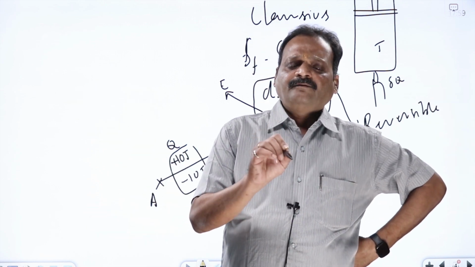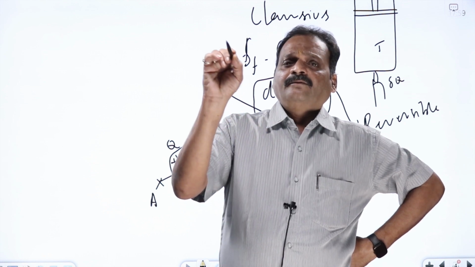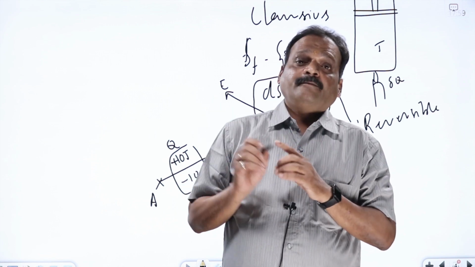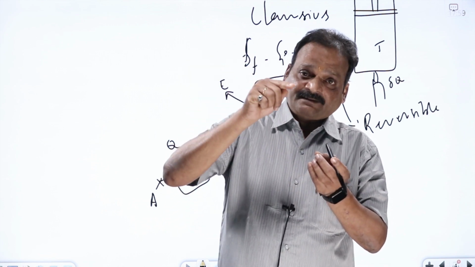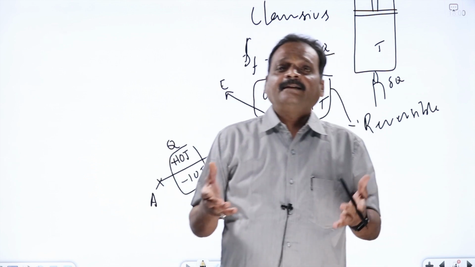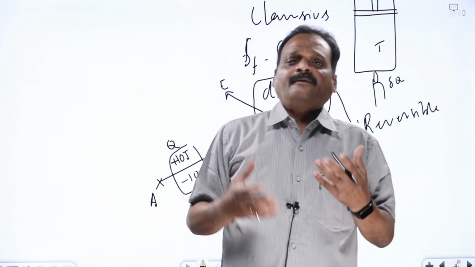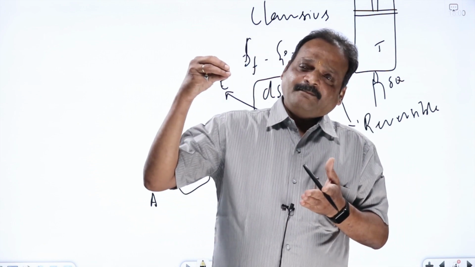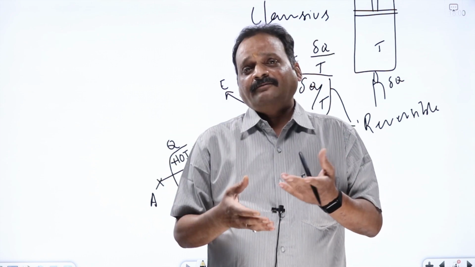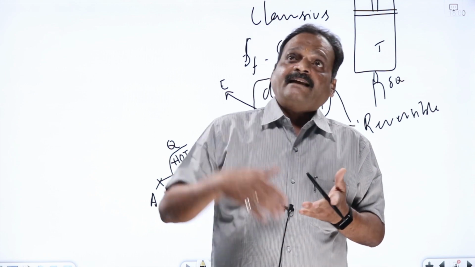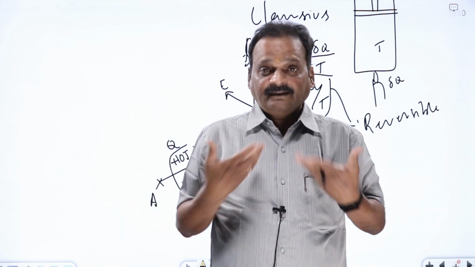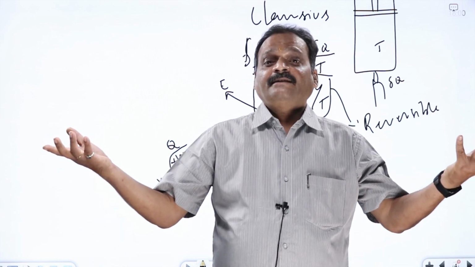Suppose from the ground floor, you climb some stairs and go to the first floor. You spend some 50 joules of energy. If it is reversible, what should happen? When you go down from the first floor to the ground floor, you should get back your energy. Is it possible? It's an imaginary, ideal process. What happens when you come back from the first floor to the ground floor? Again, you will be spending some energy. You will never get back your energy. If that were the case, you could climb up and climb down 1,000 times also and should not lose any energy. There should not be any change in you or in the surroundings, which is impossible.